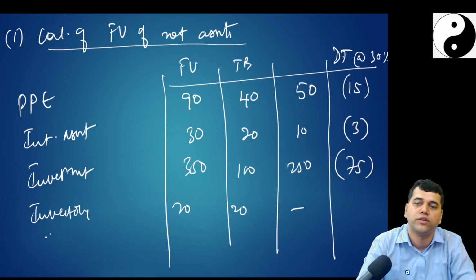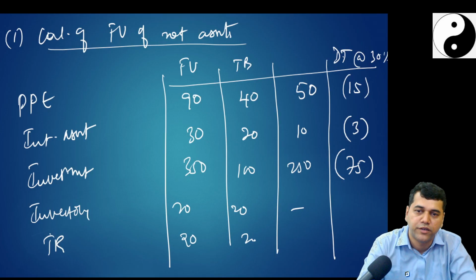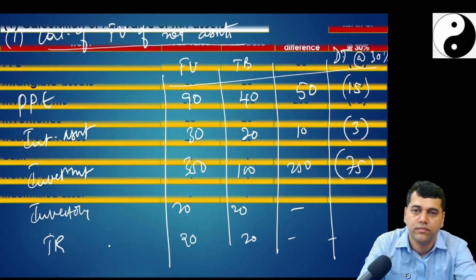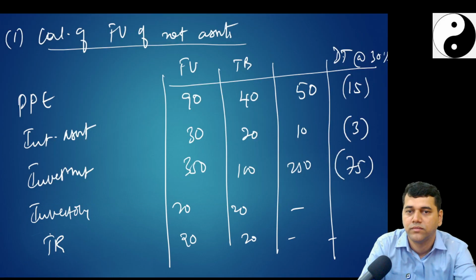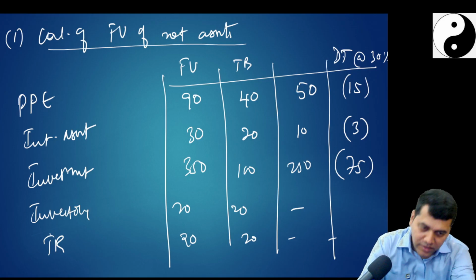Yes, Vishnupriya, what is next? How much? This is also 20, 20. Cash 4.4. NCA we will take 4.4.